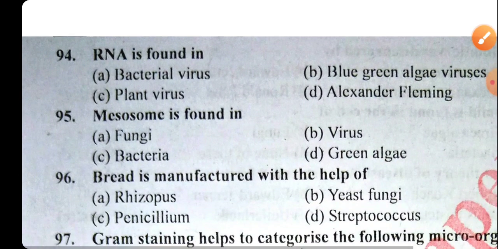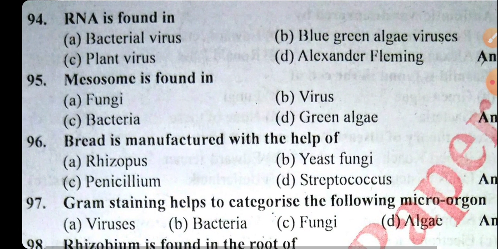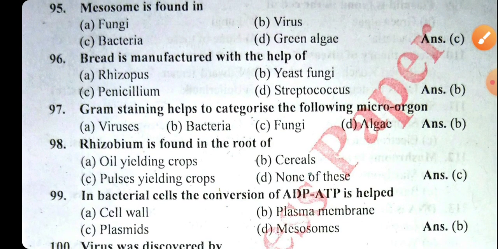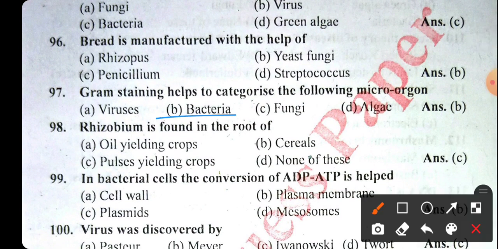Now here is the last part of this topic. RNA is found in plant viruses. Okay. Mesosome is found in bacteria. Bread is manufactured with the help of yeast, a fungus. This topic was already discussed earlier. The next question: Gram staining helps to categorize the following microorganisms, that is bacteria.